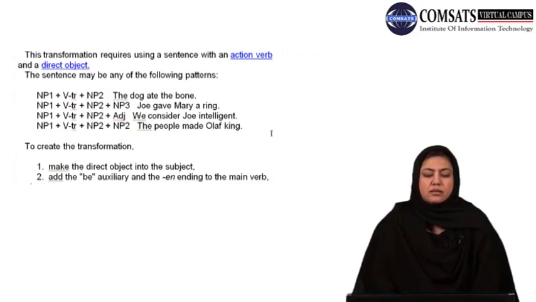And look at the other two nouns or noun phrases that are used, Mary and ring. Compare this now to the first sentence that is given, the dog ate the bone. There you only have two nouns or noun phrases, the dog and the bone. Here in this case you have three, Joe, Mary and a ring.